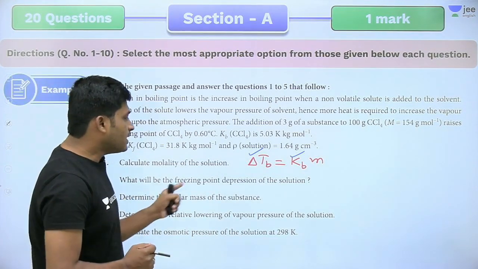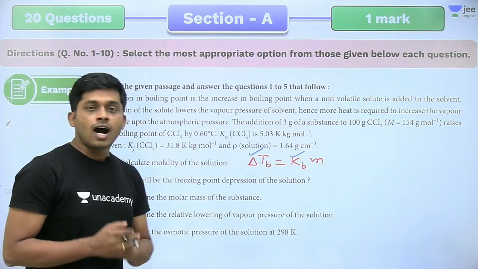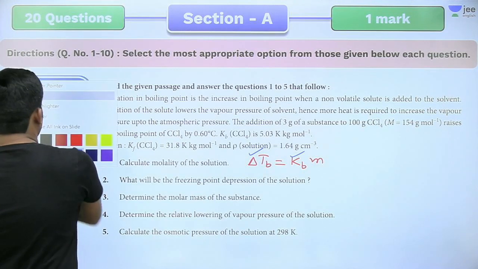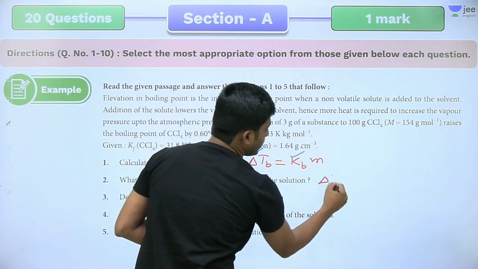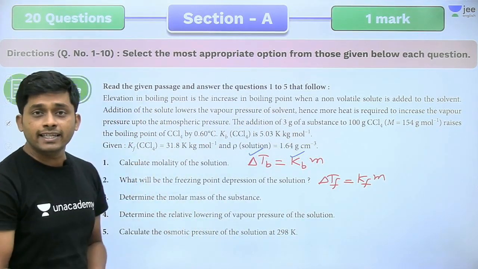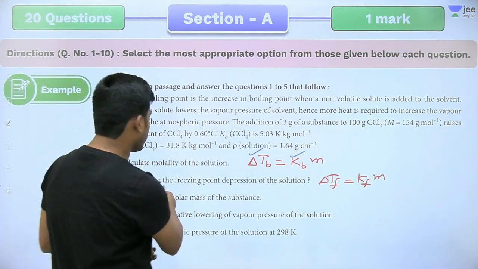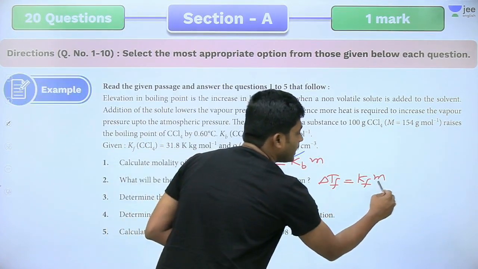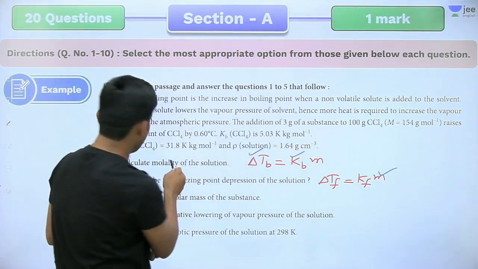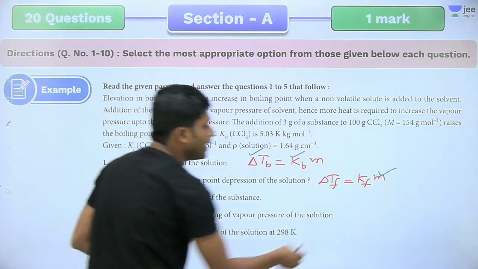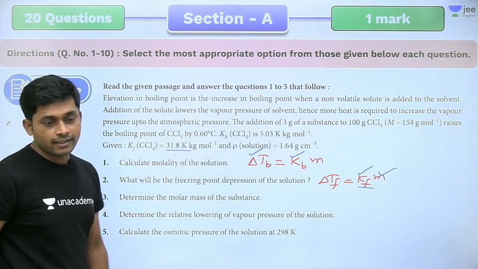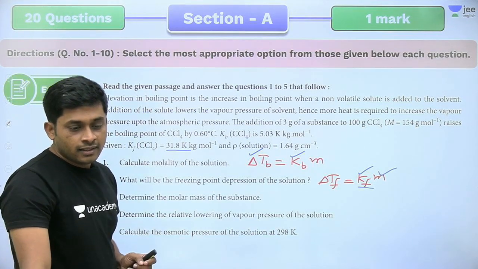What will be the freezing point depression of the solution? What is the freezing point depression formula? Delta Tf equal to Kf into m. We have the molality from the first question, and the Kf value is given, 31.8. So directly you can calculate.